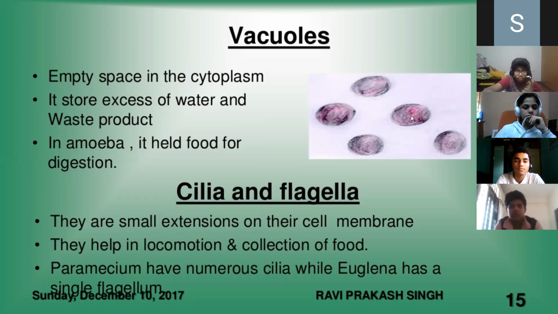The empty space in the cytoplasm stores excess of water and waste products. In amoeba, it helps food for the digestion.